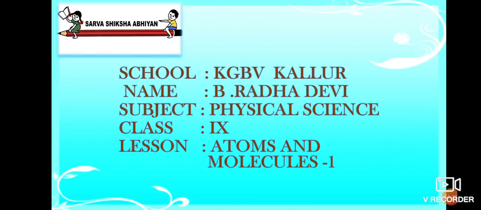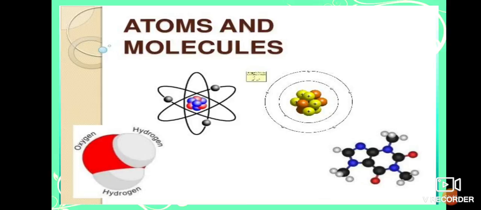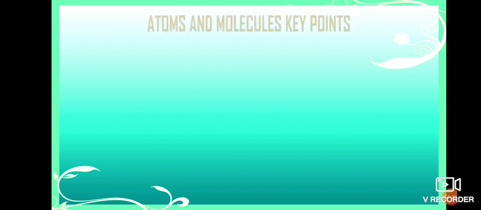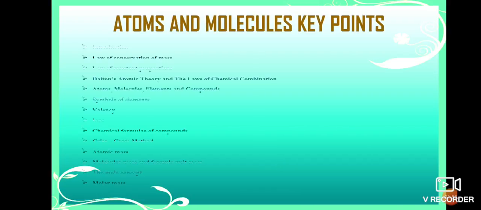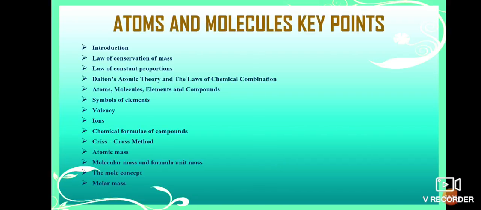Okay, students? First of all, to discuss atoms and molecules, we have to know the key points in this lesson. For that we have to note down the key points, which will appear in this lesson.